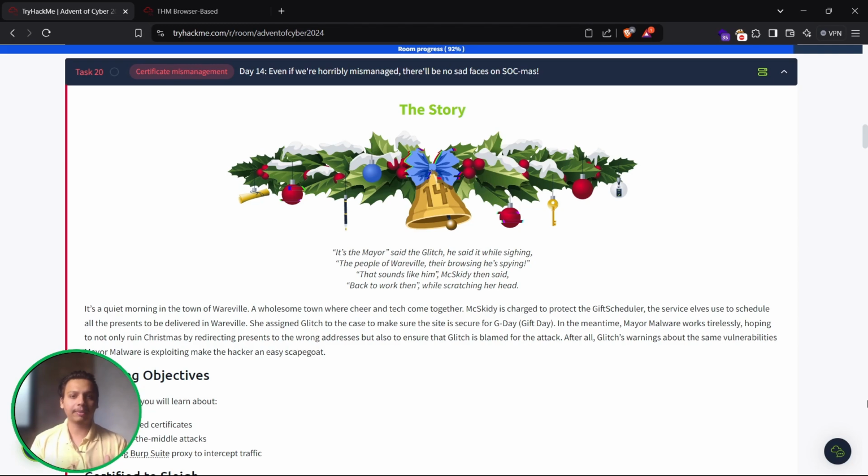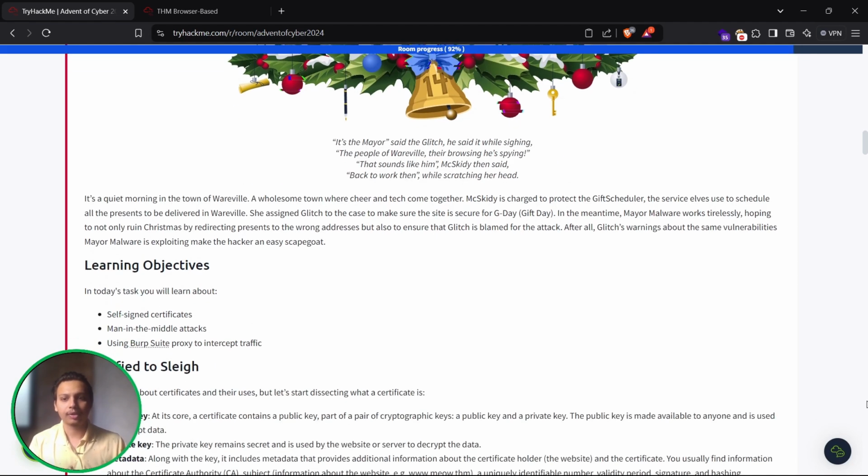Even if we are horribly mismanaged, there will be no sad faces on Advent of Cyber. So it's a quiet morning in the town of Werville, a wholesome town where cheer and tech come together. Max Kid is in charge of protecting the gift scheduler, the service elf used to schedule all the presents to be delivered in Werville.